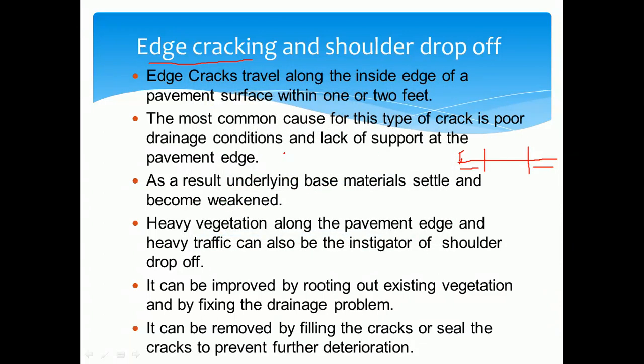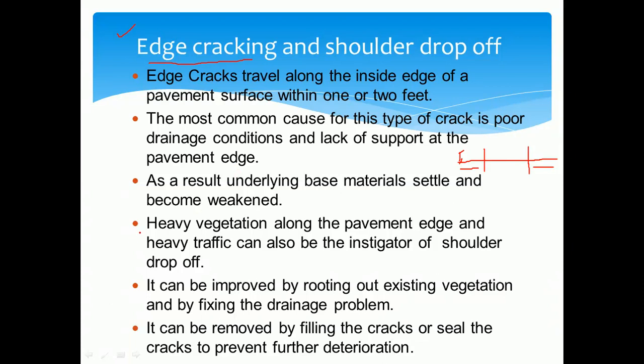It may be caused by poor drainage conditions and vegetation. At the side of the roads we can observe that a lot of vegetation has developed. Because of that, water may collect during the rainy season, or there is improper drainage, which may lead to edge cracking.